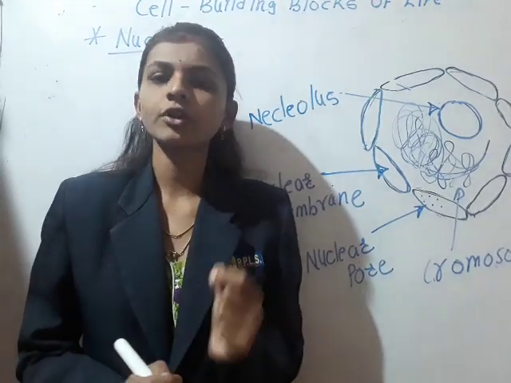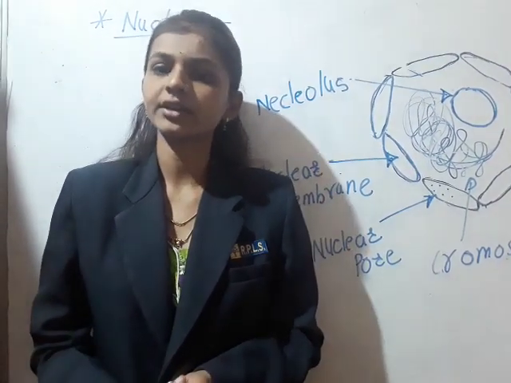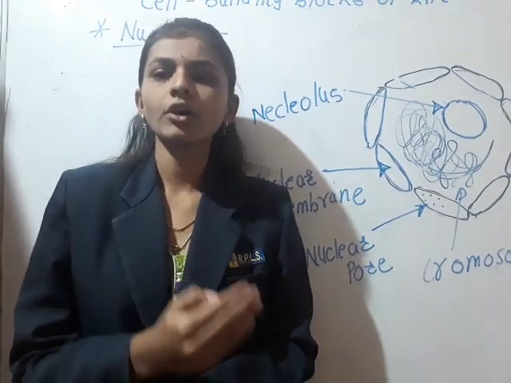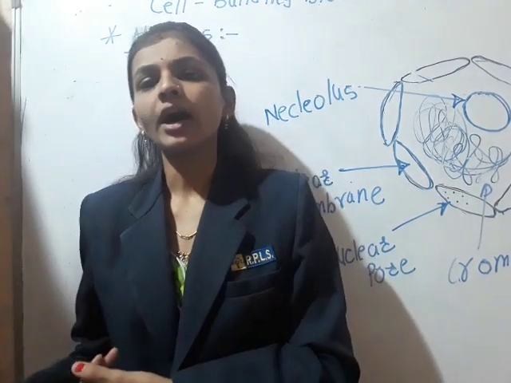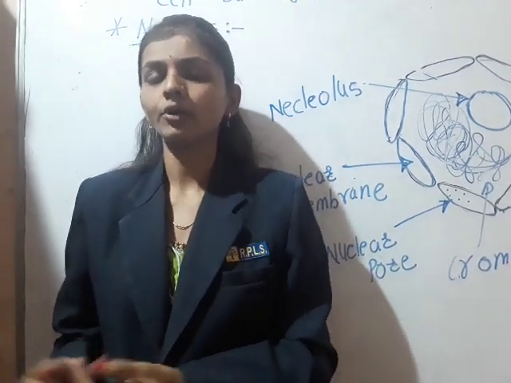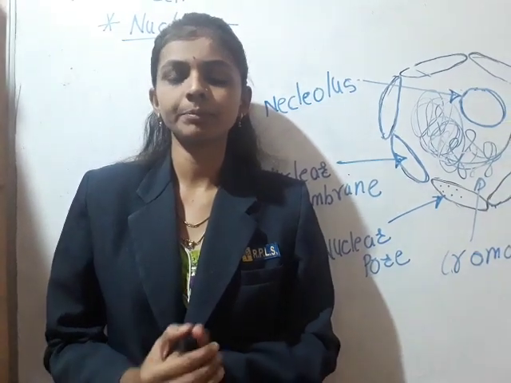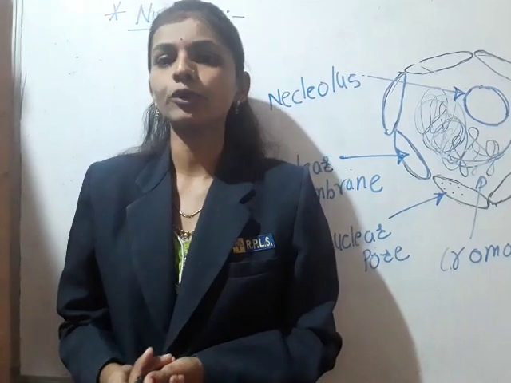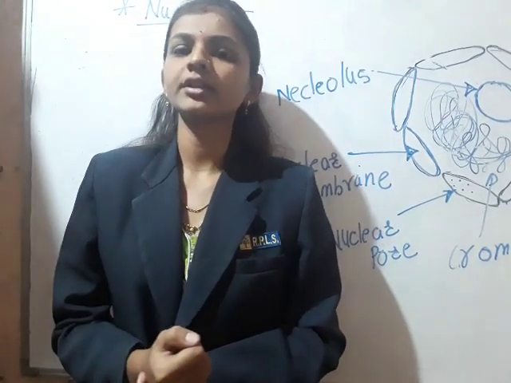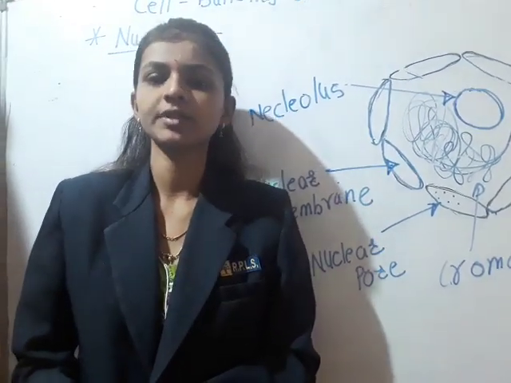The function of the cell membrane is to separate the inside content from the outside content. Likewise, the nuclear membrane separates the inner content from the cytoplasm, because outside the nucleus, the cytoplasm is present.